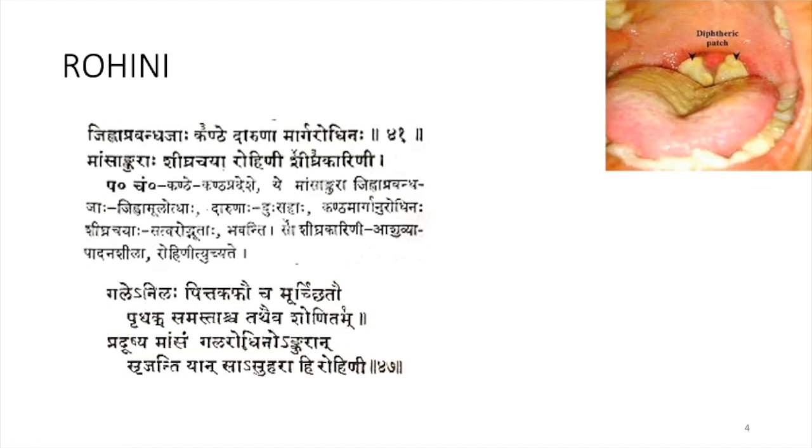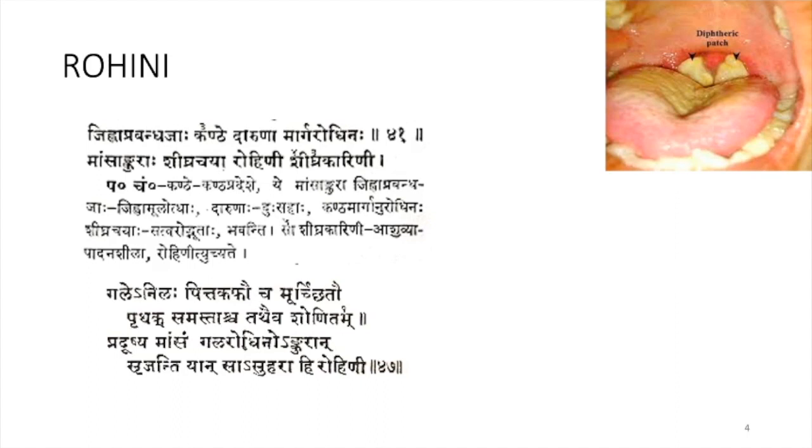It will form the disease, and it will go to the next stages also very fast. So we should be careful and do the treatment as soon as possible, otherwise it can even cause death of the patient. So this Rohini is a very dangerous disease, so we should treat it as soon as possible.